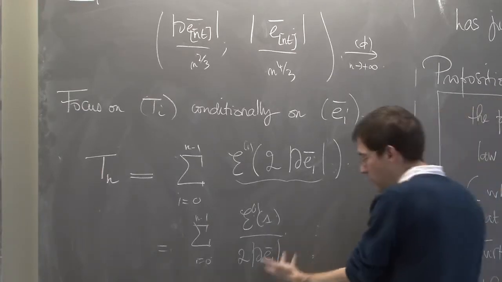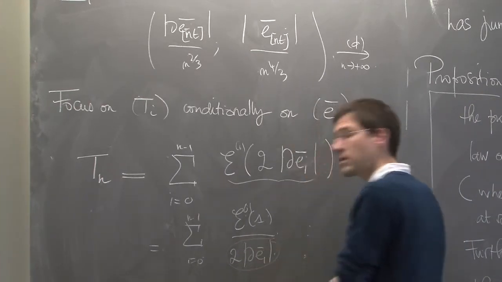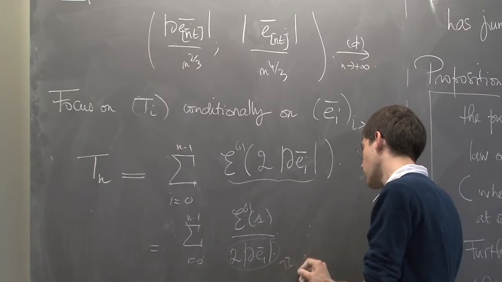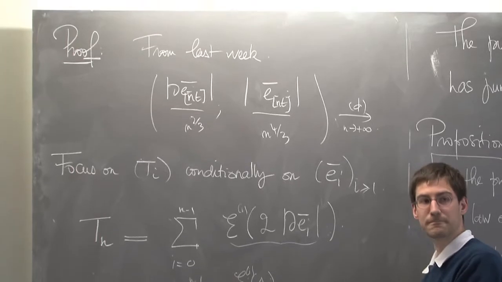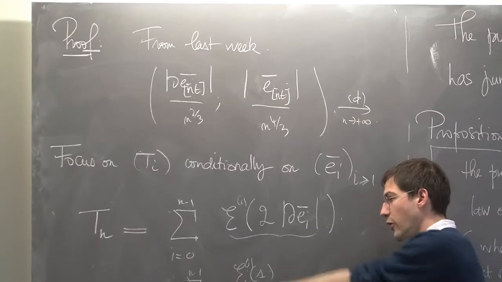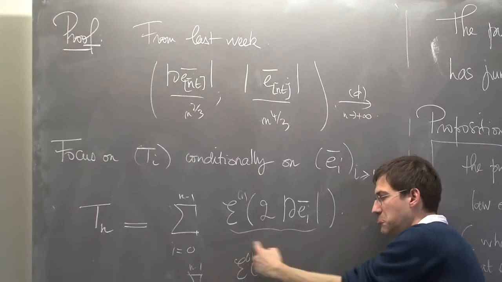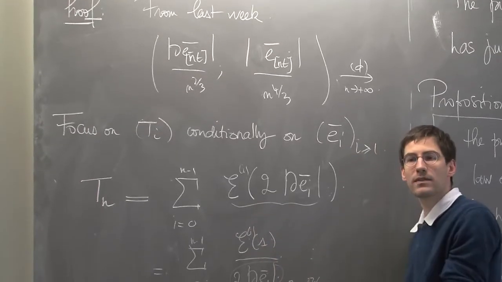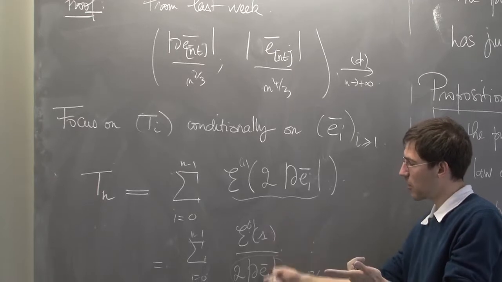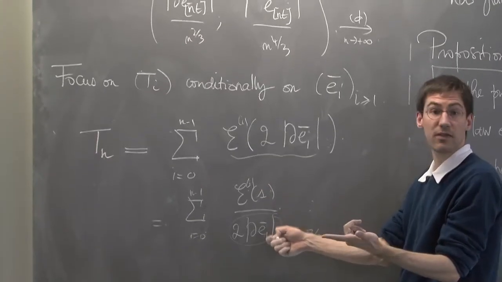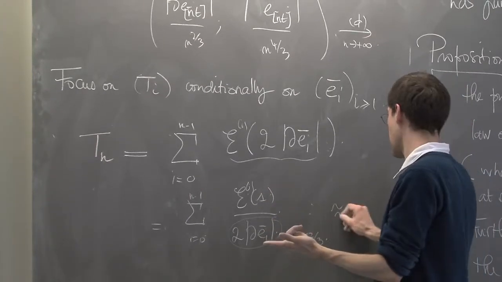You say, okay, we know that these guys are roughly n to the 2/3. Roughly. So you sum n guys, exponential of parameter 1 is roughly 1. So you sum n guys of order 1 over n to the 2/3. So that's n to the 1/3.